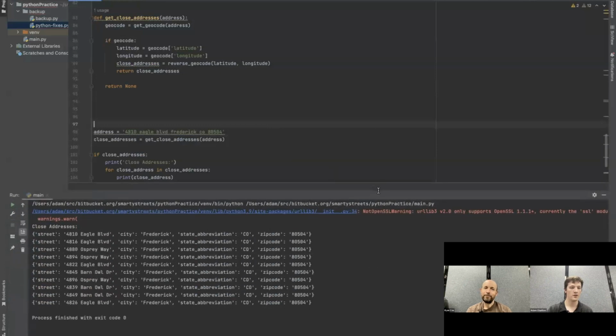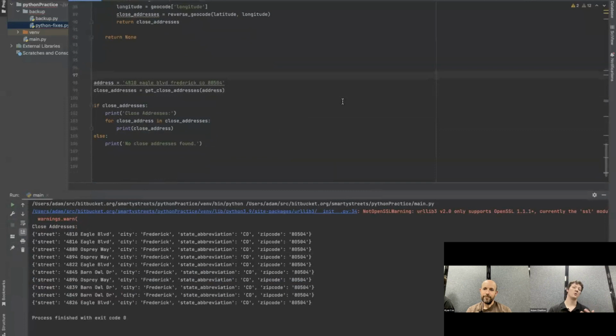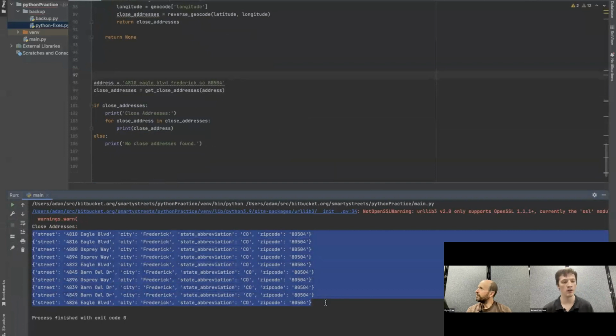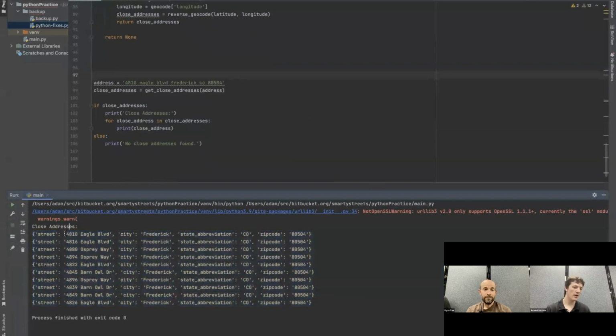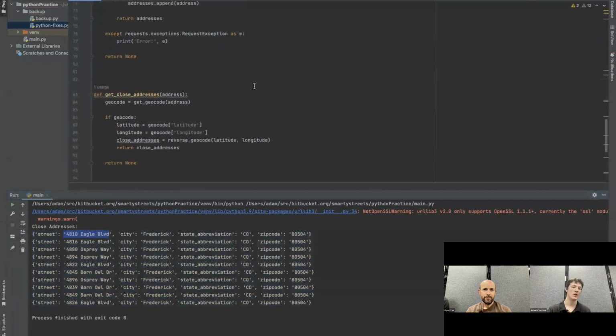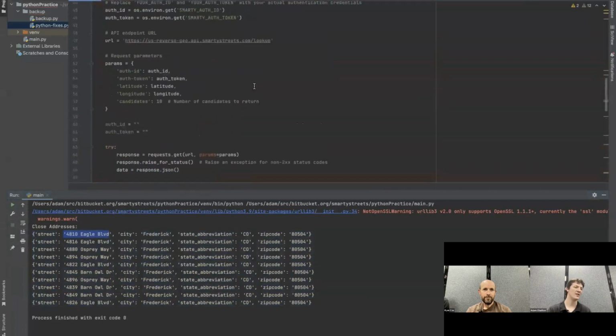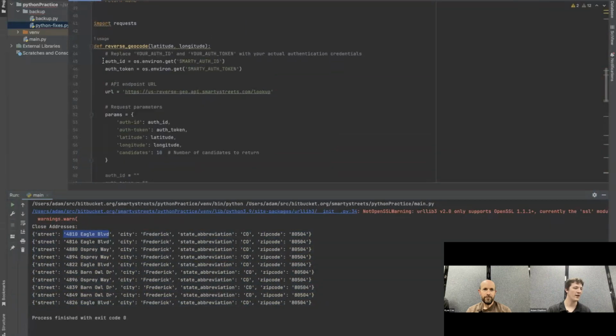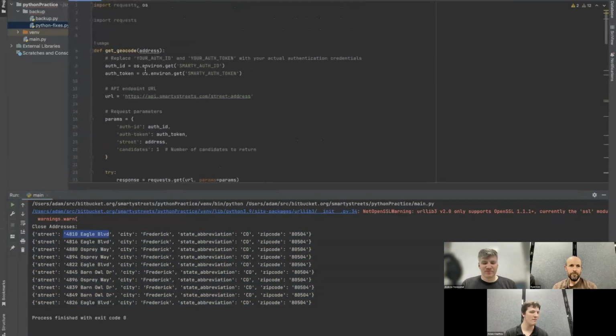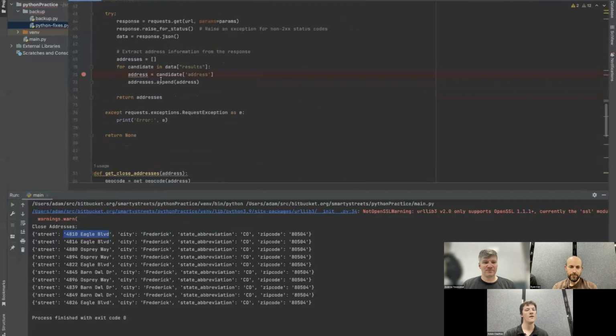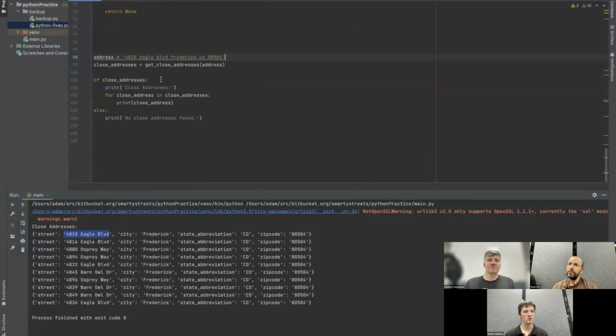And there we go. So now we have a complete code solution where you type in an address, and it gives you the 10 closest addresses to the address you plugged in, including itself. We could write more code that enhances this functionality. One thing that I find a little bit ugly is that we're redefining the auth ID and auth token every single time that we write the functions that pass them in. There's a bunch of stuff that we can do to clean this up. But as a general solution, I feel like this is pretty good.